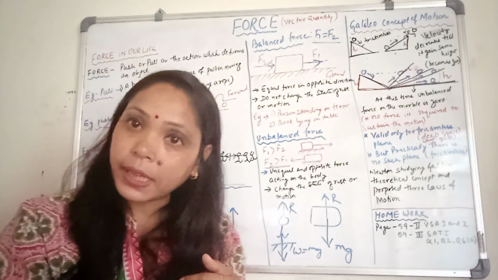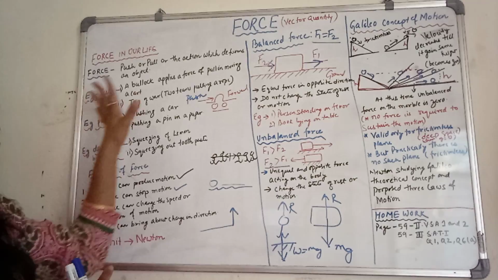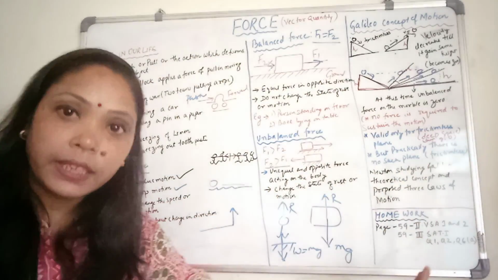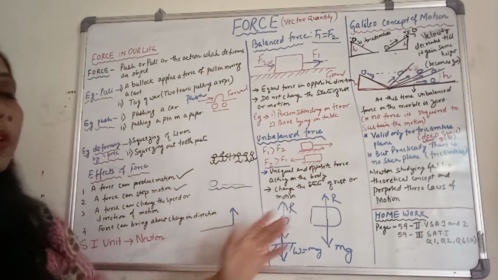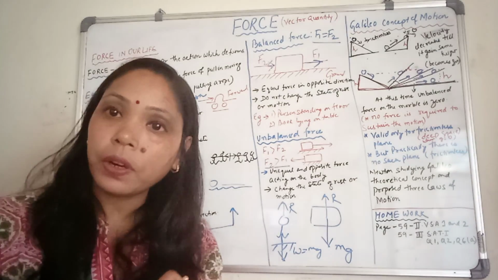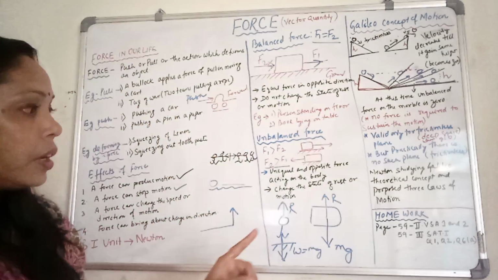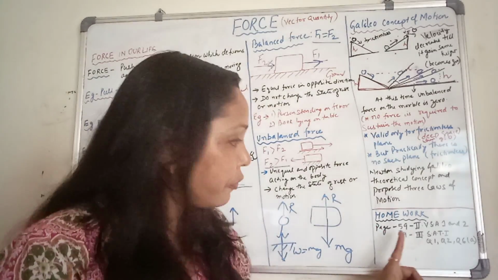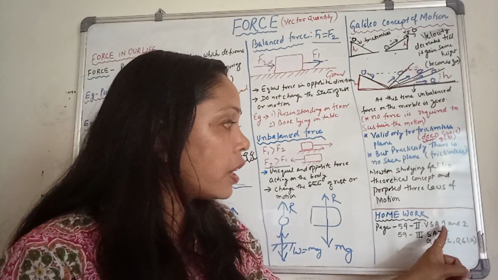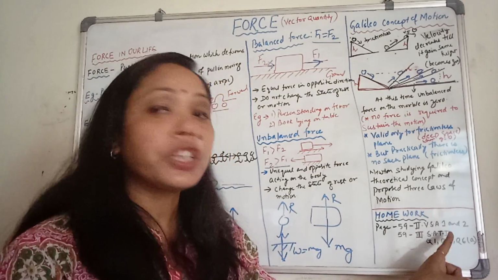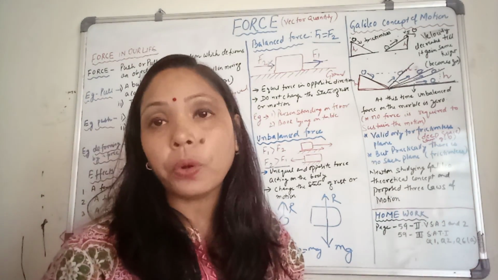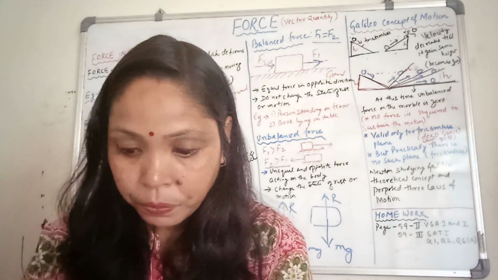So what is your work? You have to write these things, whatever I have written on the board, in your physics copy. And after that, page number 59, very short answer questions. Question number 1 and 2 you have to do.